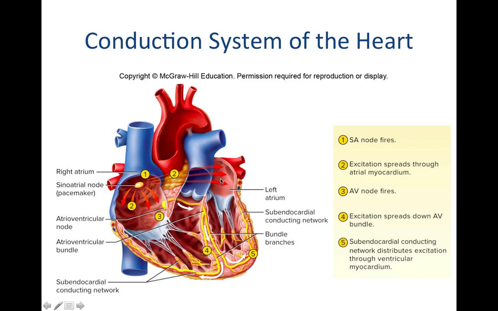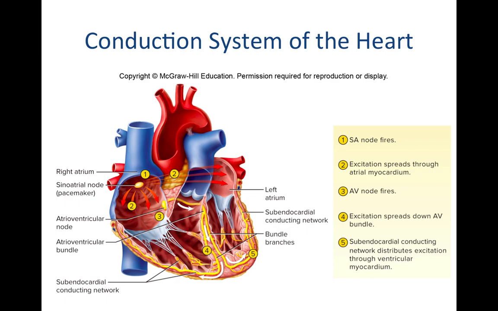And this signal actually travels very, very rapidly. There are gap junctions that are present, and so you have very, very fast transmission of the signal. So when we look at the cardiac cycle, you see that the right and the left atria do contract at the same time, and that's because this signal travels very, very rapidly. So it travels to the left side from the sinoatrial node. It also is going to travel down here to the atrioventricular node.